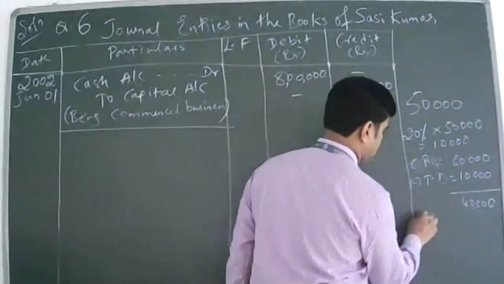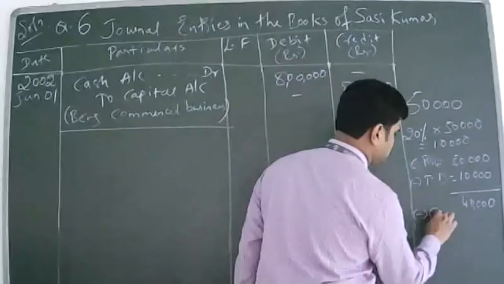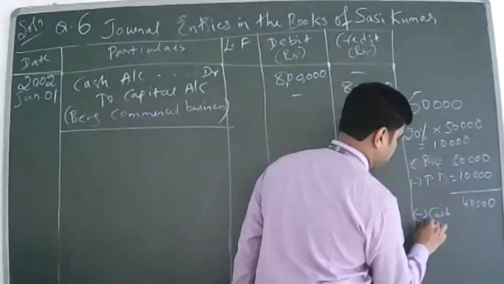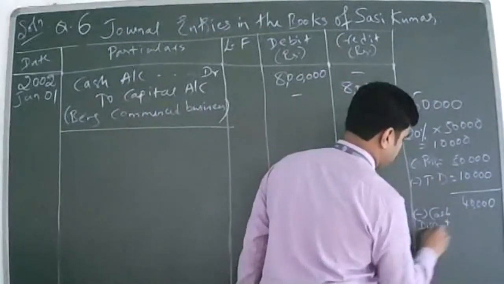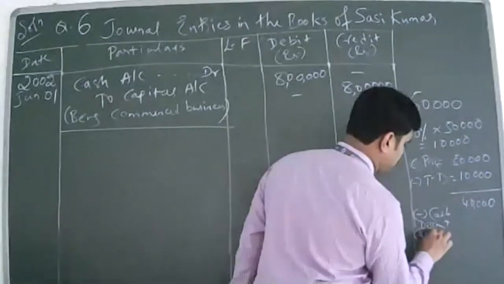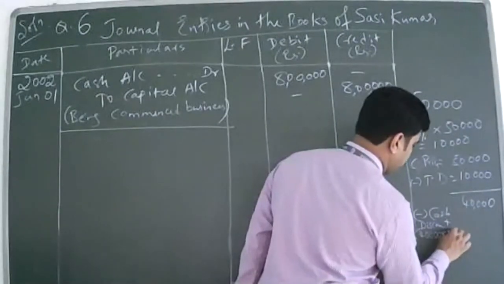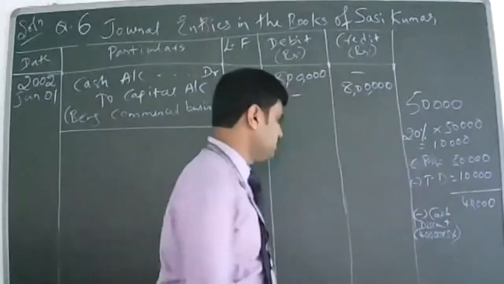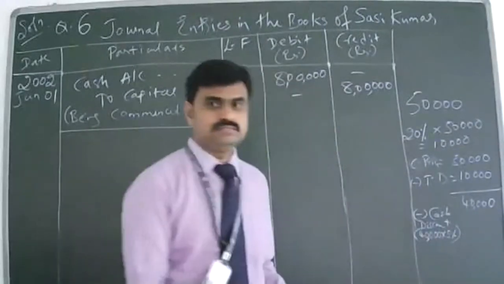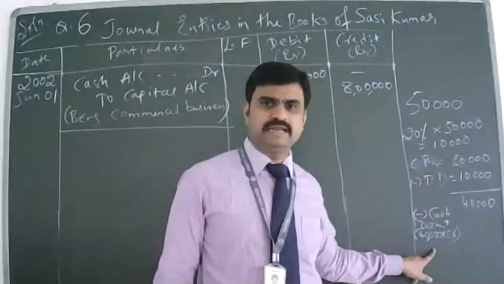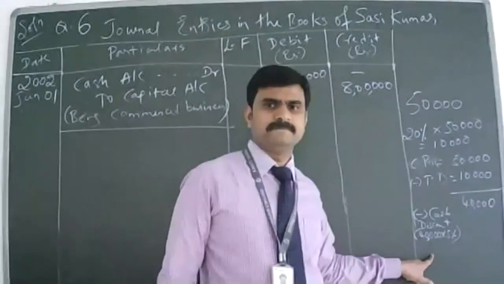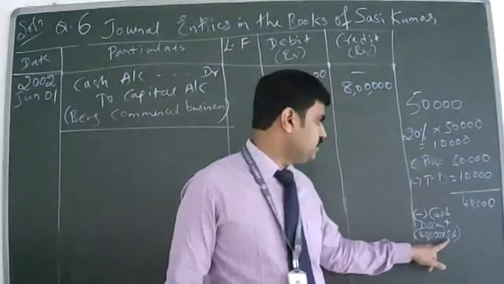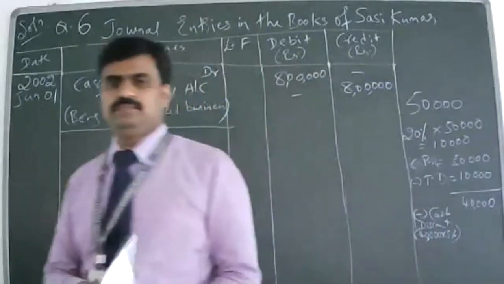2,000, sir. 2,000. That is cash discount. That is how to calculate: 40,000 into 5%. Are you able to see clearly? Yes, sir. Calculate how much you get. 2,000.